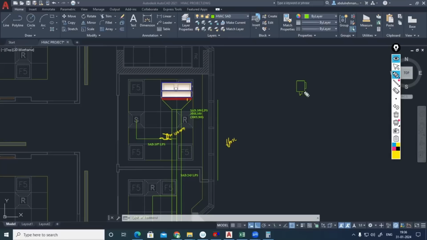Because if the VAV is having a fan, VAV is not always having a fan. Some fan powered VAV is there. Whenever the fan is working, it may create some vibration. So this VAV is not having any fan. Only for a fan powered VAV do you have to consider that flexible duct connector. Otherwise, you can neglect it, if the vibration is there, then only.